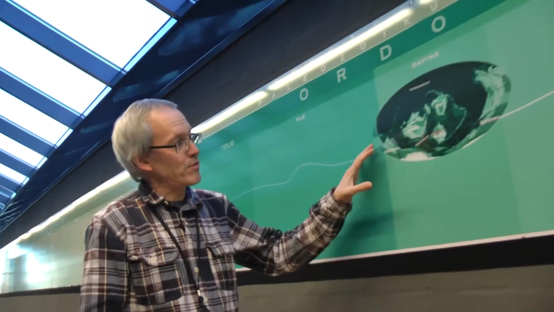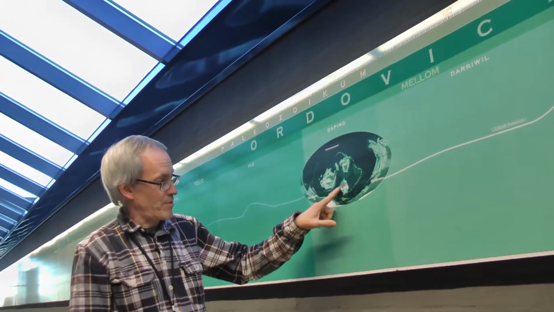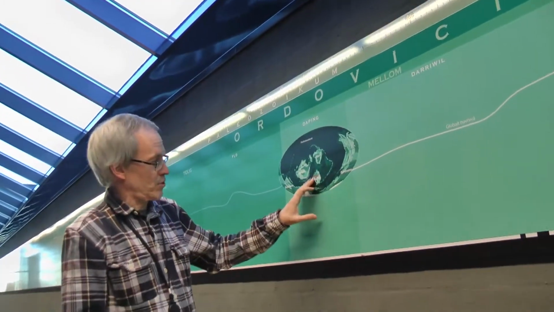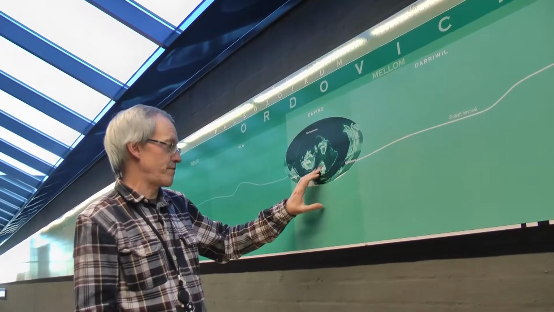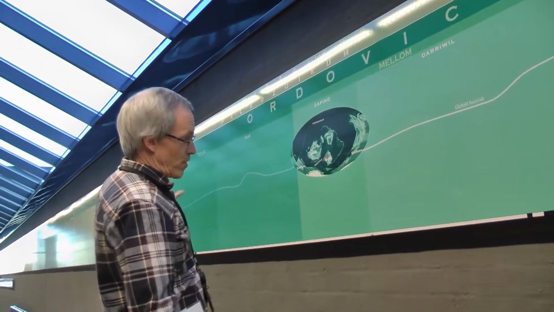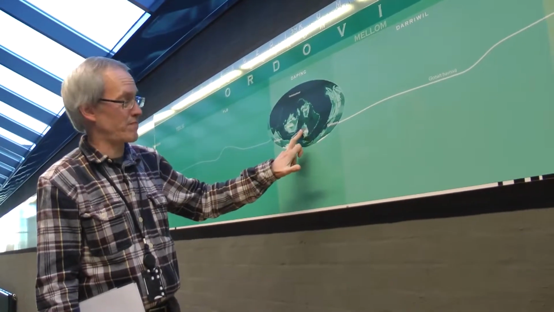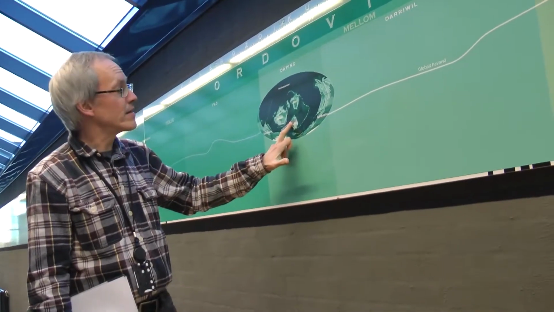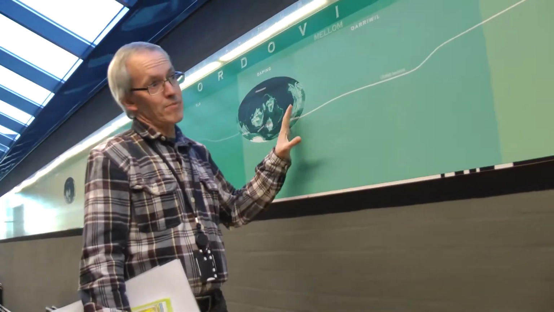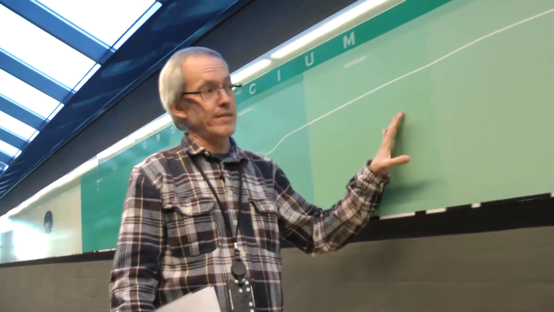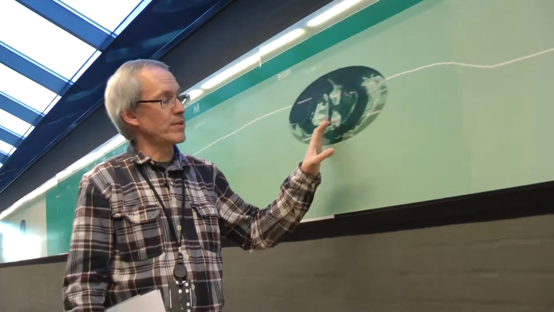We notice here on the paleogeography, Balticum, Norway, Sweden and Finland was very far south. In the Ediacara, we were almost at the South Pole. We've been moving north ever since, about 2 to 4 centimeters a year. And in the Ordovicium, where we have a lot of marine sediments preserved in Norway, we're still quite far south of the equator. We're moving northwards all the time and passing through different climate belts. And climate produces different sediments.